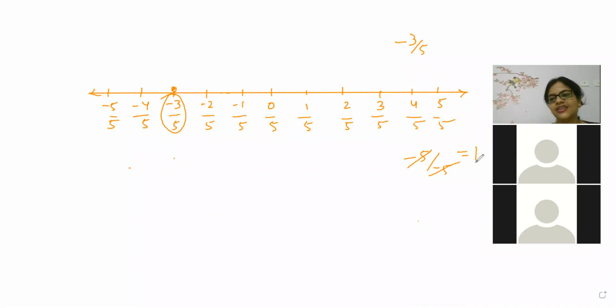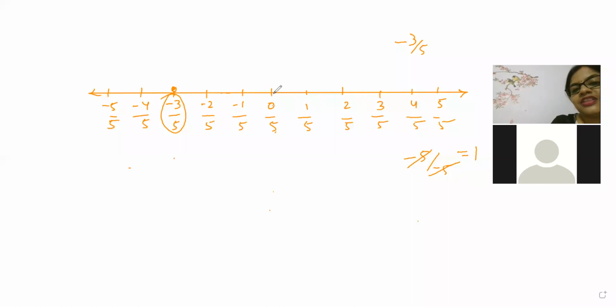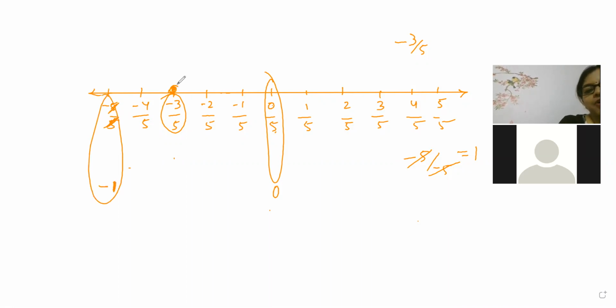Okay, 5 by 3. Avinash, you will do 5 by 3 on your own, beta. Kanishka is asking how it is minus 1. Look here, beta. Kanishka, 0 by 5 is nothing but 0 only. And then you see 5 by minus 5. So here it is cancelling and it is coming minus 1. So this number is lying between minus 1 and 0.